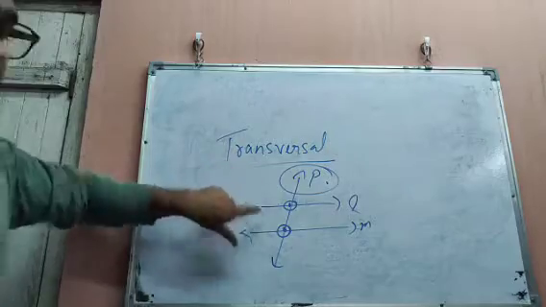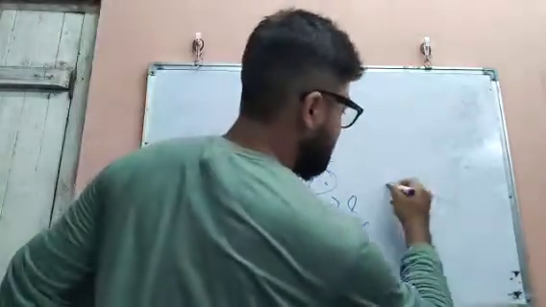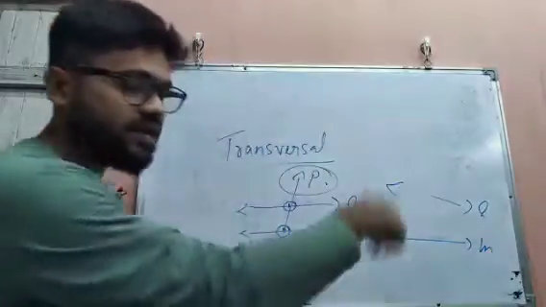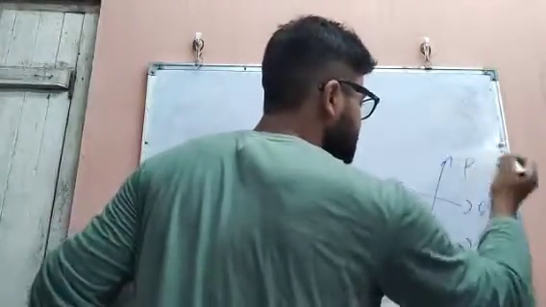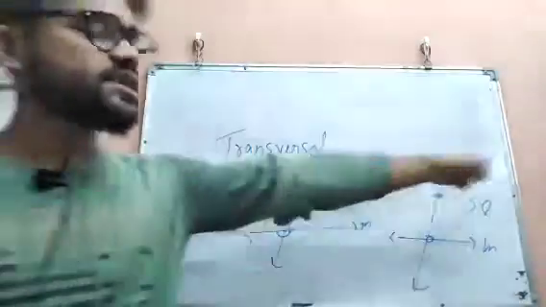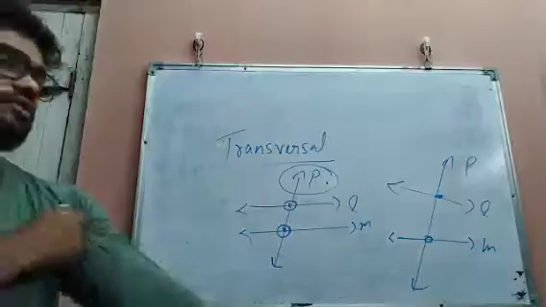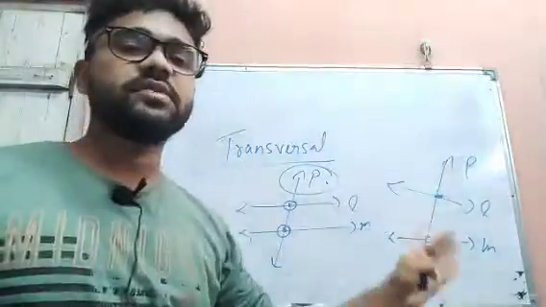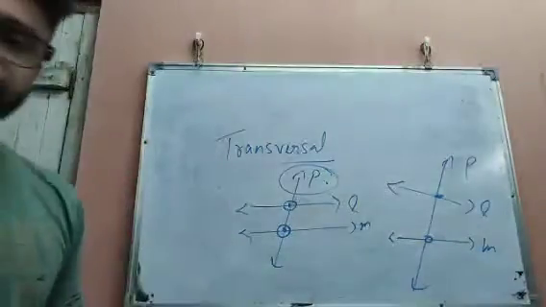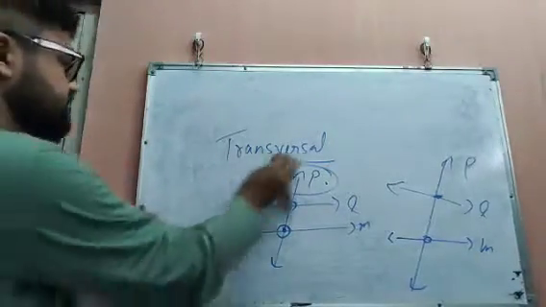And whether the lines are parallel or not parallel, suppose the lines are like that. This time the lines are not parallel, but still we get another line which intersects at two distinct points. This time also it is considered a transversal. So the transversal does not depend upon whether the lines are parallel or not parallel. Okay, so next another topic.